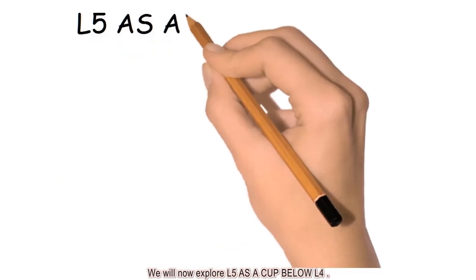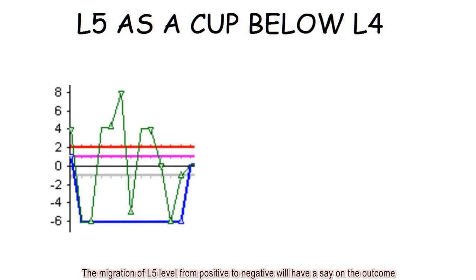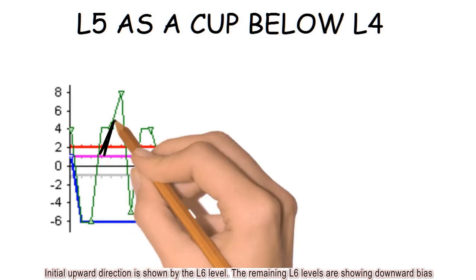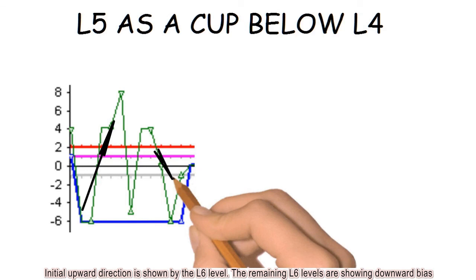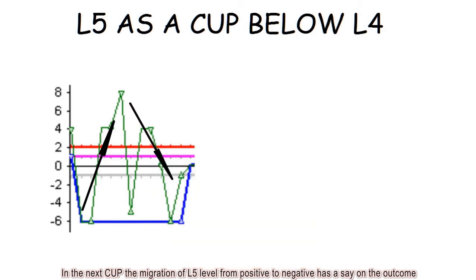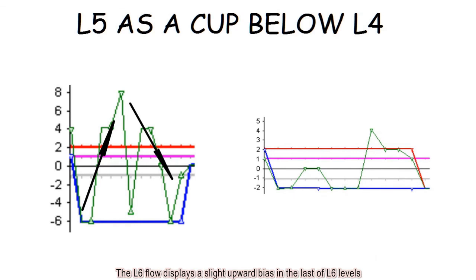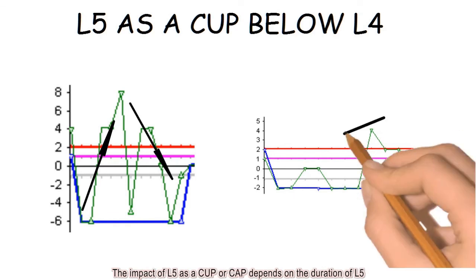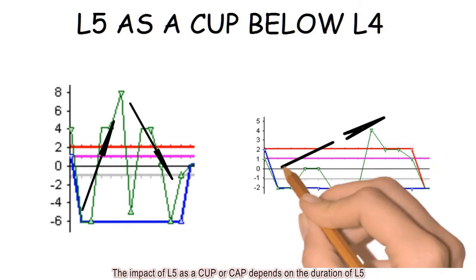We will now explore L5 as a cup below L4. The migration of L5 level from positive to negative will have a say on the outcome. Initial upward direction is shown by the L6 level. The remaining L6 levels are showing downward bias. In the next cup, the migration of L5 level from positive to negative has a say on the outcome. The L6 flow displays a slight upward bias in the last of L6 levels. The impact of L5 as a cup or cap depends on the duration of L5.